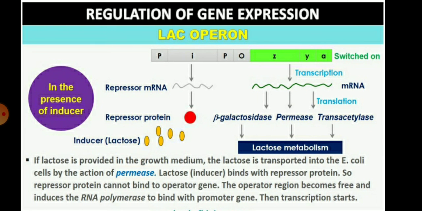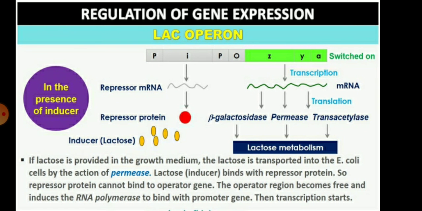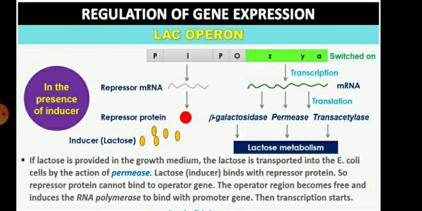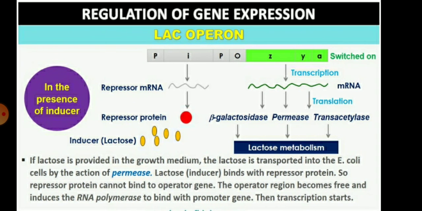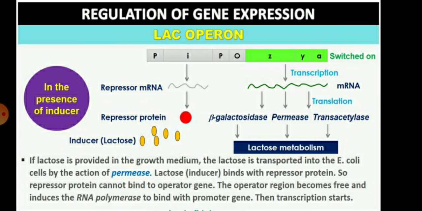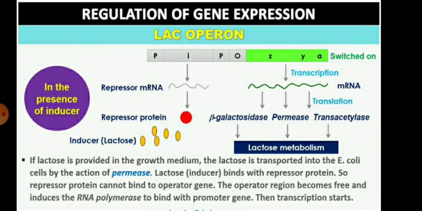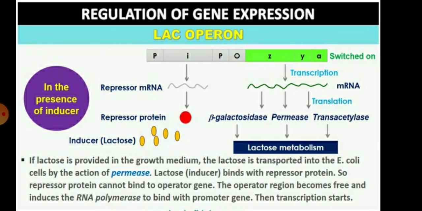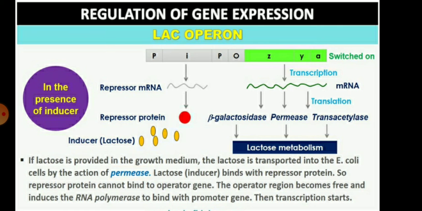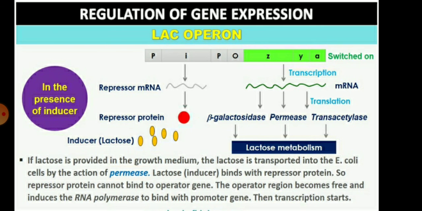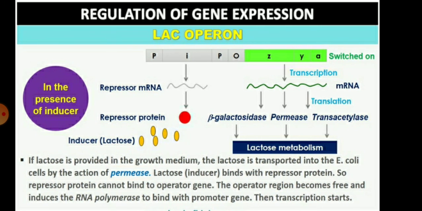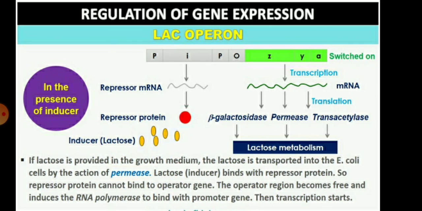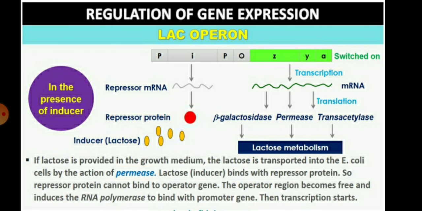And the second condition, if lactose is provided in the growth medium, lactose is transported into the E. coli cells by the action of the permease, and lactose is the inducer which binds with the repressor protein, so that the repressor protein cannot bind to the operator region. The operator region becomes free, and RNA polymerase can bind with the promoter. Then the transcription starts. So hope children this topic is clear.